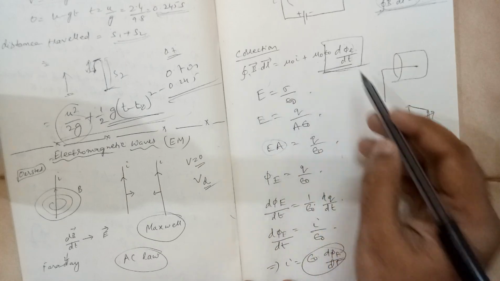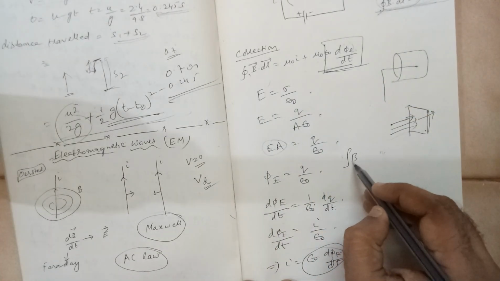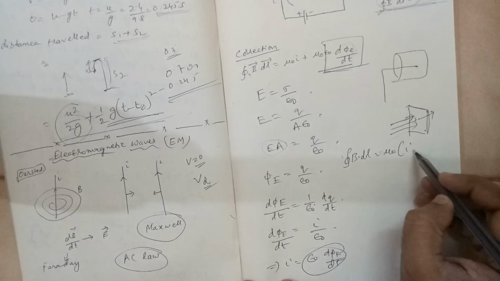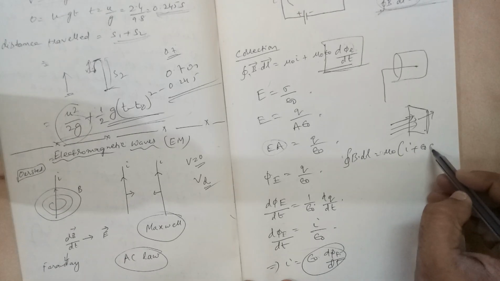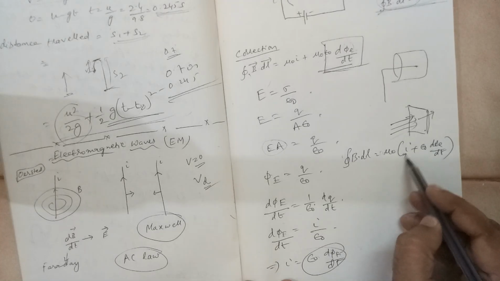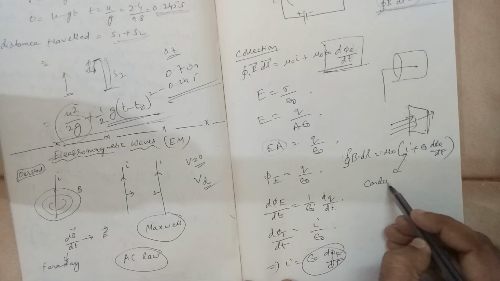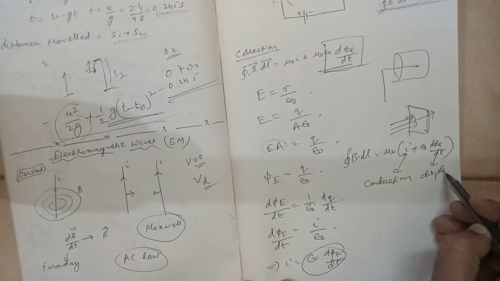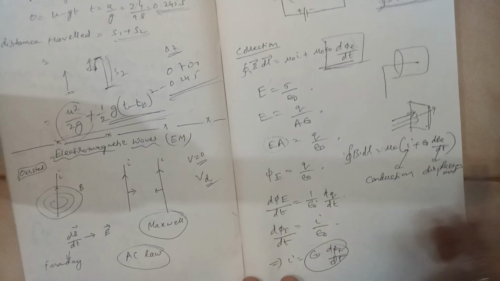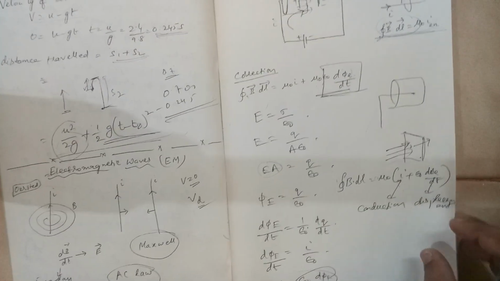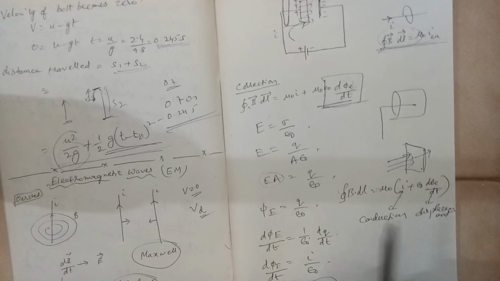So this equation is modified in this way: integral B dot dl is equal to mu naught I plus epsilon naught d phi E by dt. So this current is called conduction current, and this current is called displacement current. Okay, so this is the concept behind the displacement current.